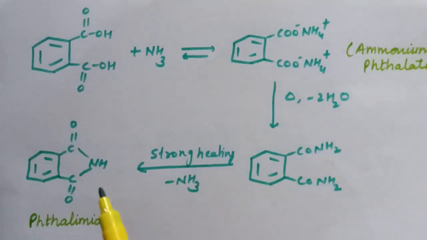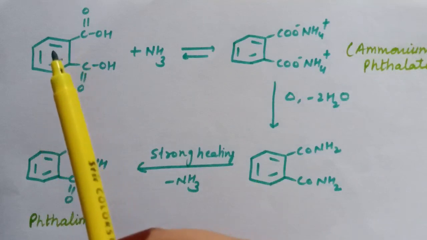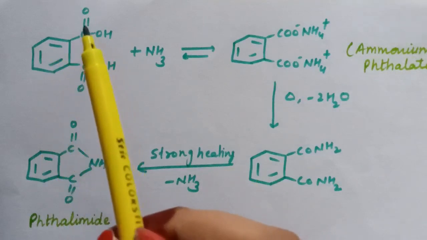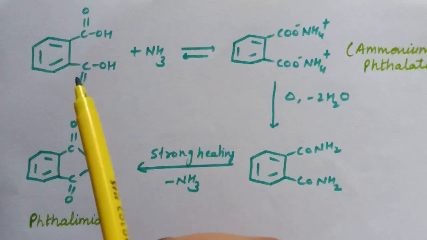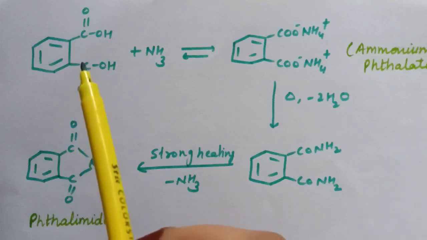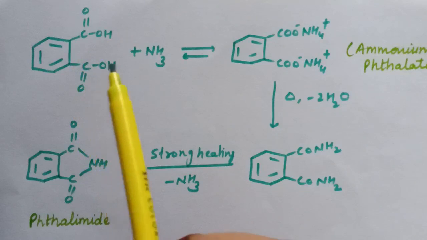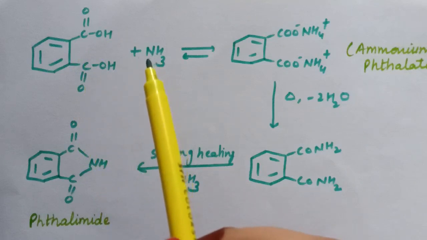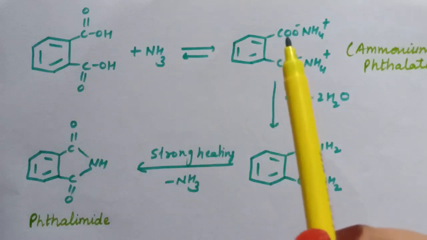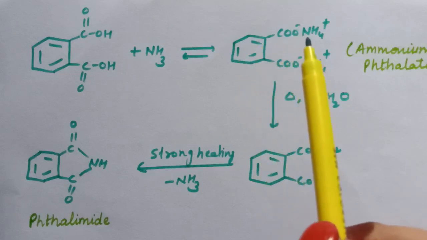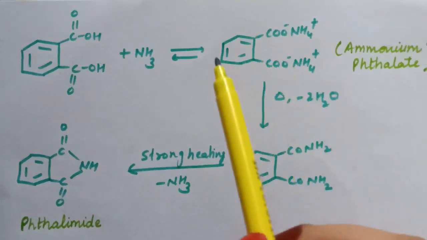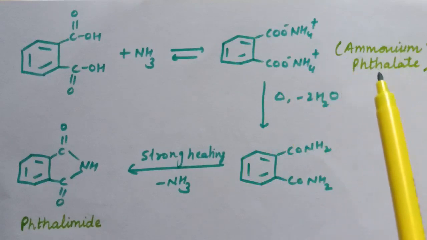Here one more example is written. Now in this case two carboxylic groups are attached to benzene ring, or you can say this is benzene 1,2-dicarboxylic acid. So reaction of benzene 1,2-dicarboxylic acid with ammonia. So first ammonium salt is formed, that is benzene ring attached with CO negative NH4 positive, and the name for the salt is ammonium phthalate.